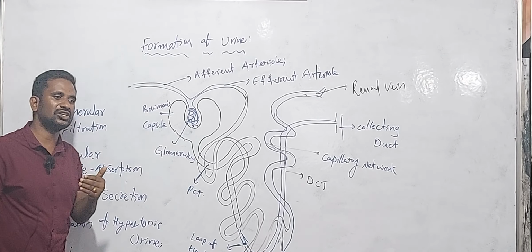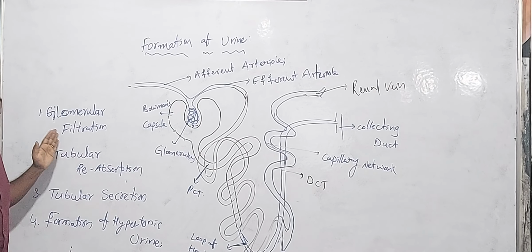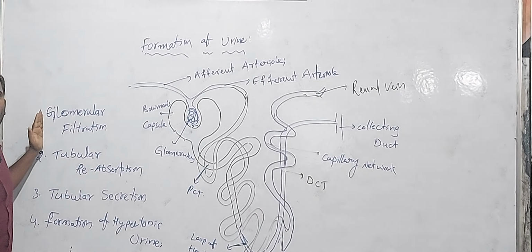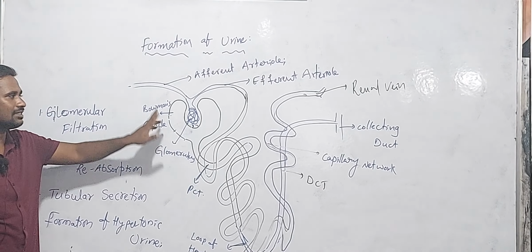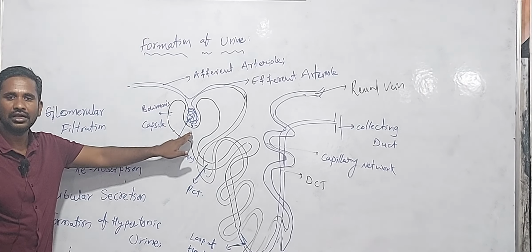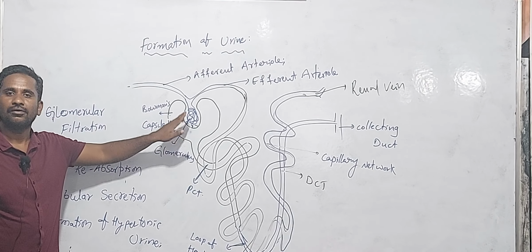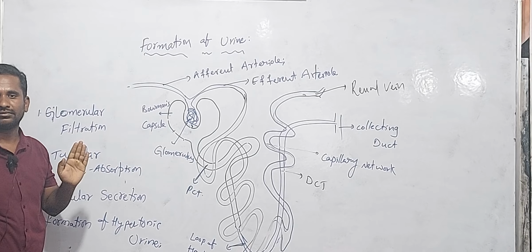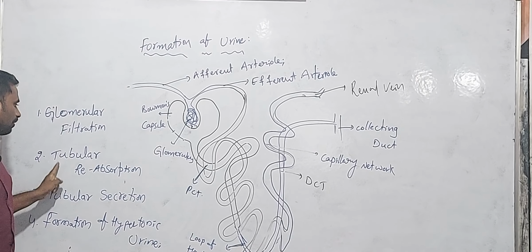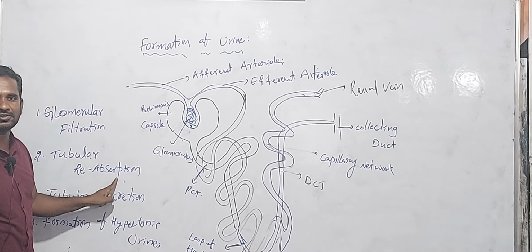The urine formation takes place in 4 steps. One is glomerular filtration. It means the blood is filtered and it forms the primary urine. The next one is tubular reabsorption.